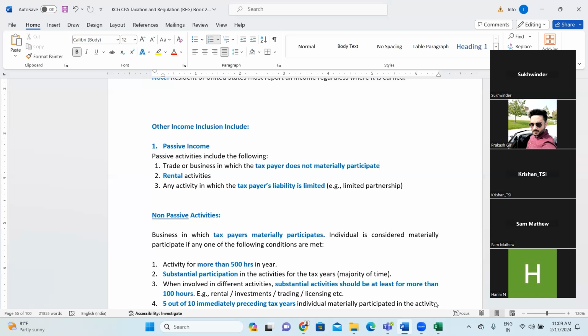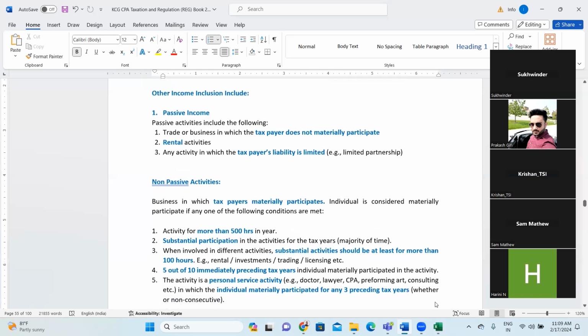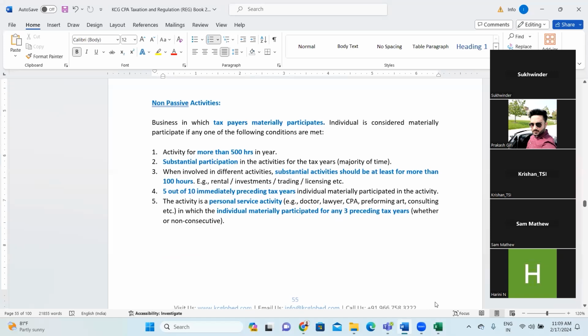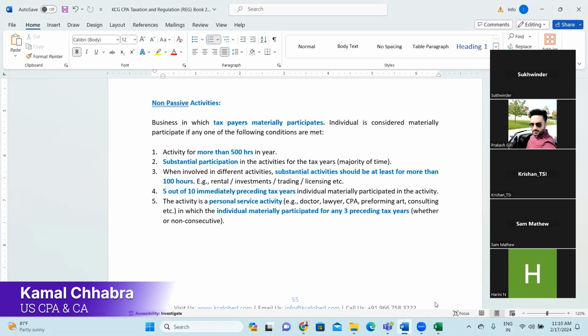So first, let's understand what non-passive activity is. It is a business in which the taxpayer materially participates. An individual is considered a material participant if any one of the following conditions is met. If the individual is materially participating, that is considered an active activity, right?